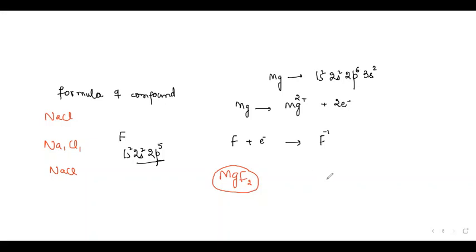There is an easy way of finding the formulas. That is the concept of valency. Have you studied it ever or not? No. Okay. Magnesium valency is 2. Like how many electrons it can lose? It can lose 2 electrons. And fluorine valency is 1. We write the symbols and below we write their valencies. I'm just teaching you the method to find the formulas, and we cross it. So the formula will be MgF2.